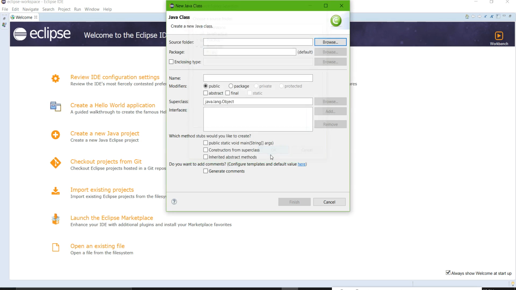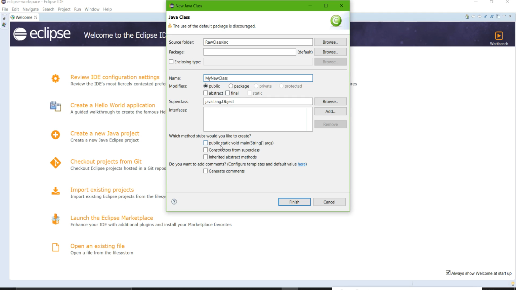Then give your class a name, and always do one thing: the name of your class should always be written in camel case. Camel case means that the first letter is always capital. So I'm giving my class the name MyNewClass.